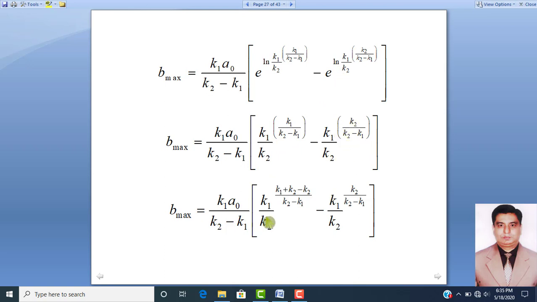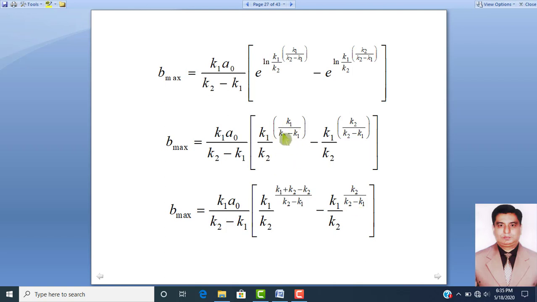So, dear students, if we solve this equation further, then Bmax will be equal to K1 A naught over K2 minus K1 into K1 over K2 raised to power (K1 plus K2 minus K2) divided by K2 minus K1, minus K1 over K2 raised to power K2 over K2 minus K1.